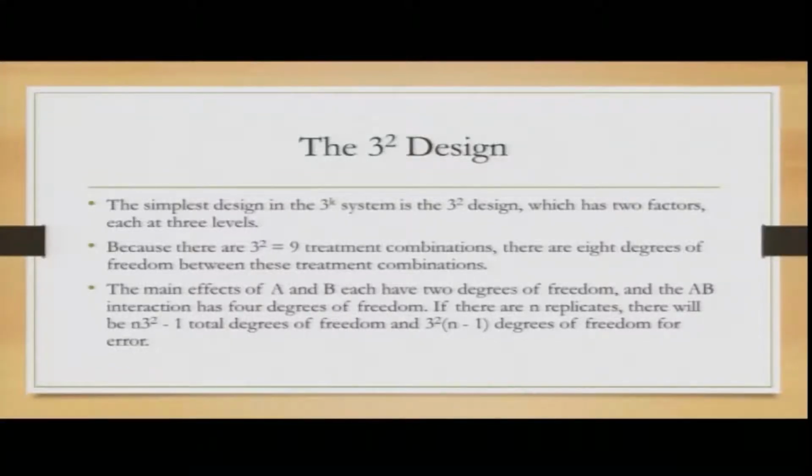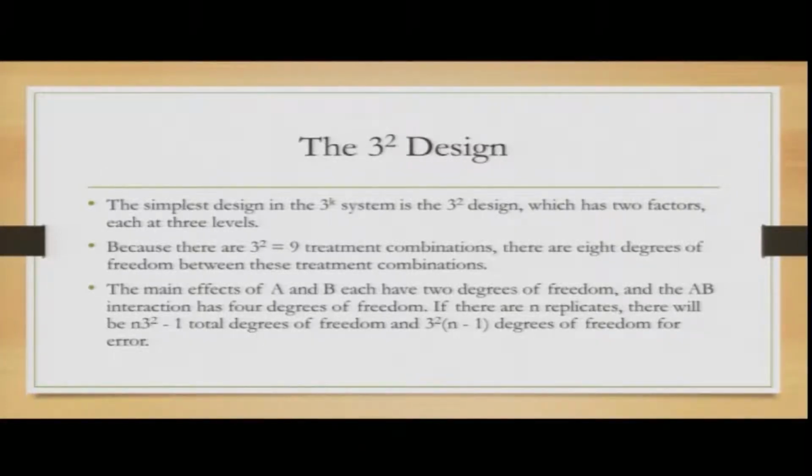Normality and all these assumptions would hold true. The simplest design in the 3^K system is the 3^2 design, which has 2 factors each at 3 levels. So consider the levels -1, 0, 1. Because there are 3^2 = 9 treatment combinations, there are 8 degrees of freedom between these treatment combinations. If you remember, we consider it as 3^k minus 1, so the degrees of freedom would be 1 less. The main effects of A and B each have 2 degrees of freedom, and the AB interaction has 4 degrees of freedom.